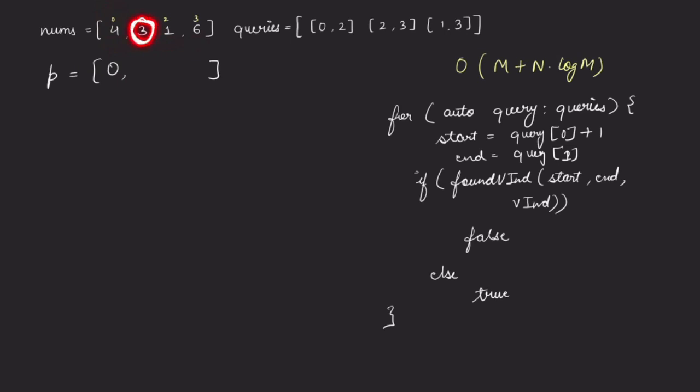Now we will compare it with its adjacent element, which is 4. Now these two are having different parity, right? So for this index, we will store whatever was present at the previous index, which is 0. So this 0 is denoting that from the starting till this particular index, there are no adjacent elements with the same parity, right? Then we move to the next element.